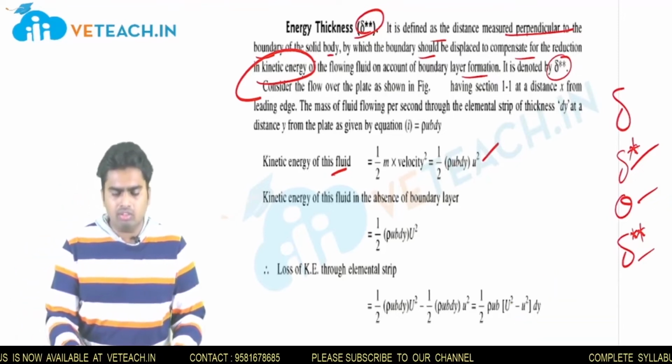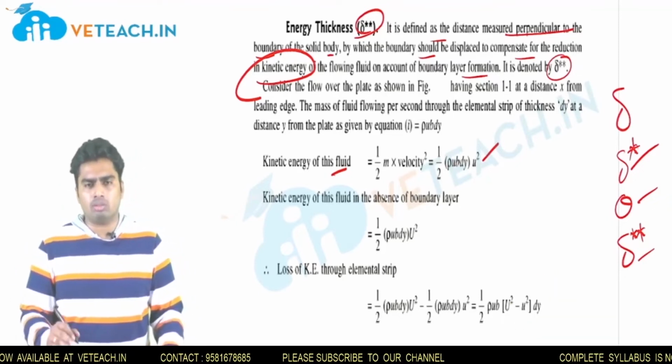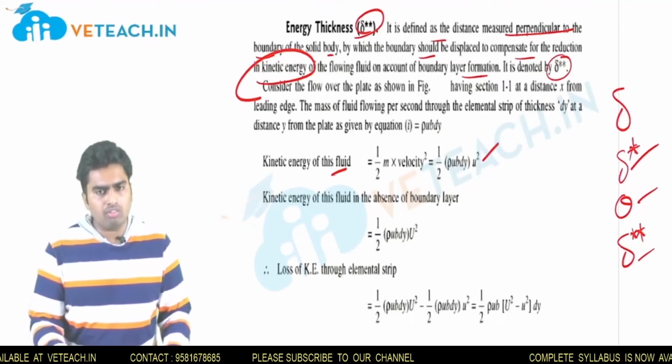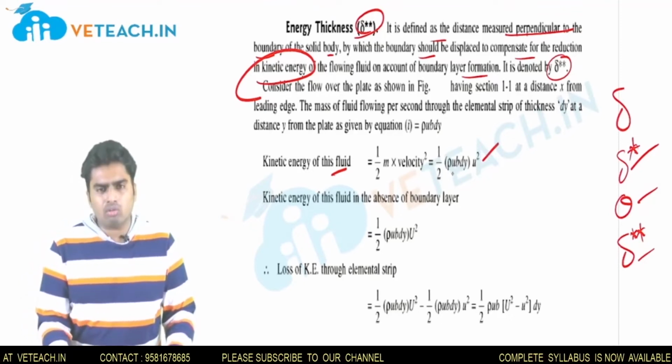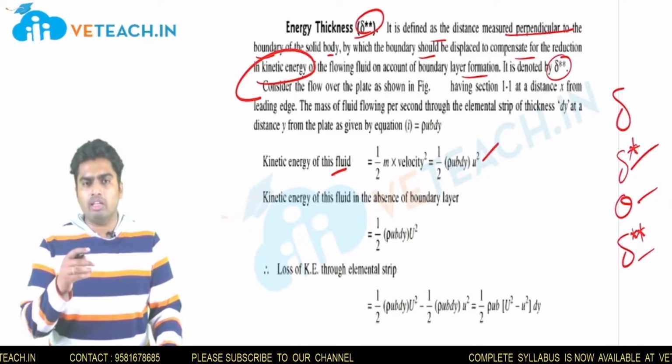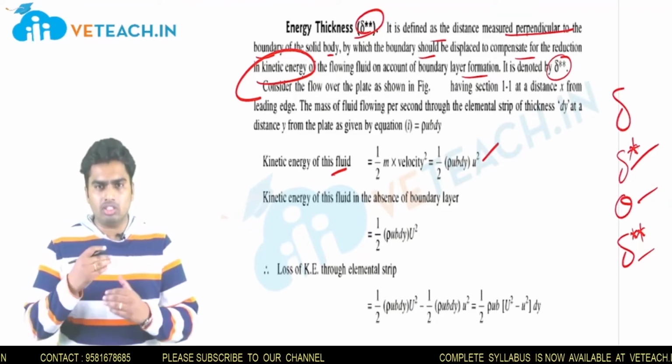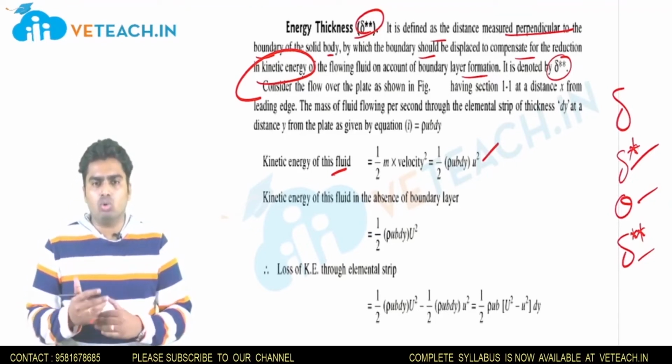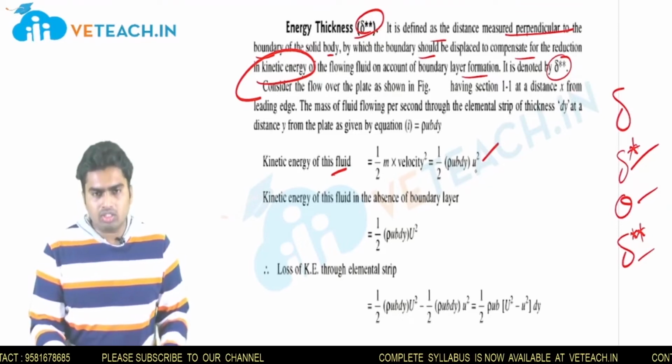So here we will generally assume that it is m dot, that is mass flow rate. So half m dot v square. So half into what? m dot is the fixed value for the elemental strip, which we had assumed since before. So it is rho u b dy into velocity square, that is u square.